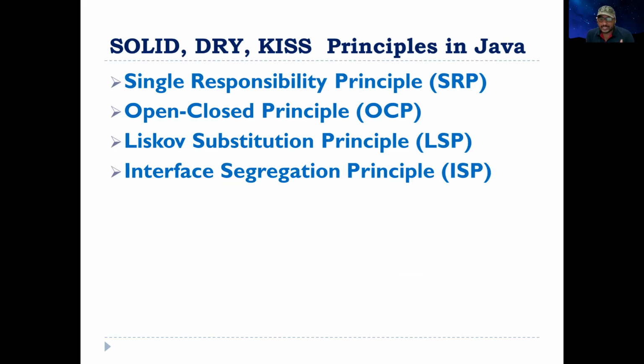Next, the Interface Segregation Principle. What is it? Whenever you are defining software components in terms of interfaces, the client should not be forced to implement all the methods from the interface. Whatever you need, only those methods can be implemented. We will see how to define those methods from the interface when we come to the Interface Segregation Principle.